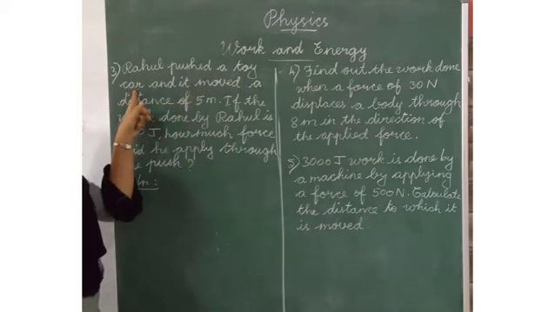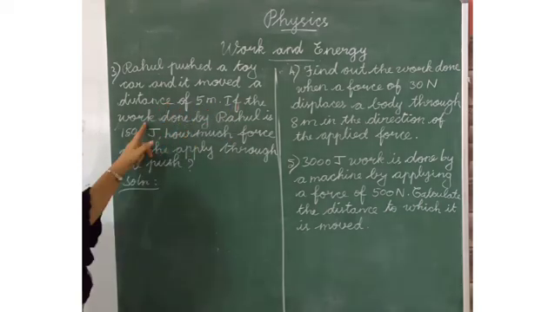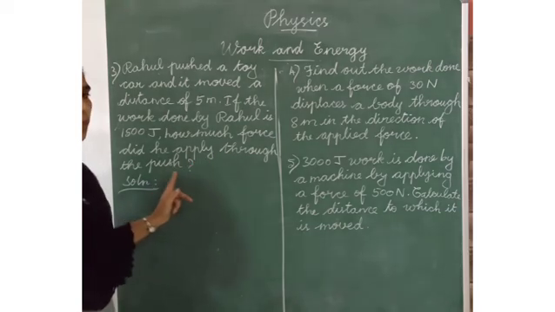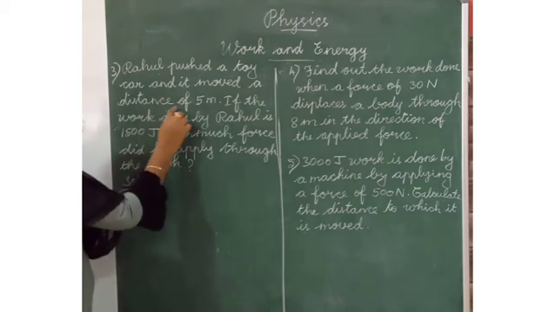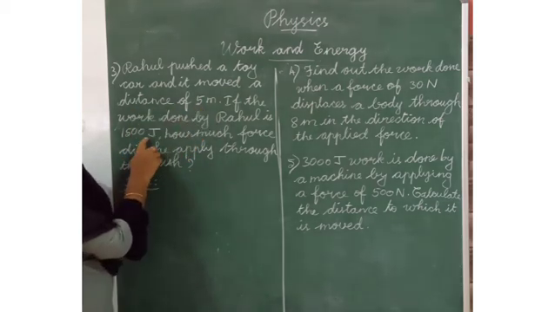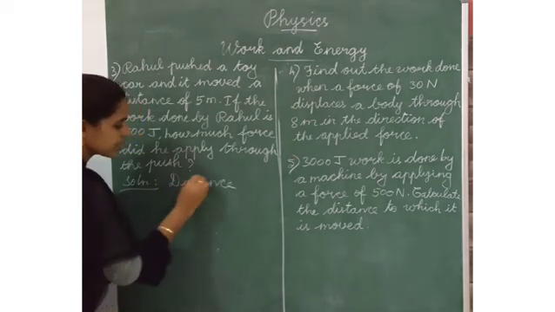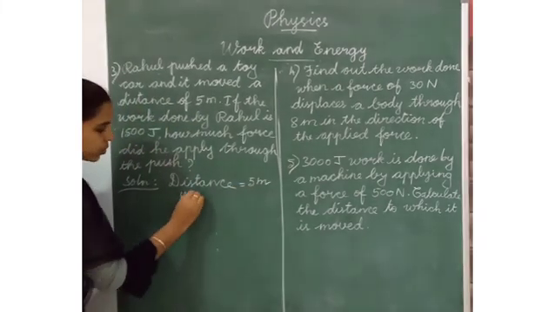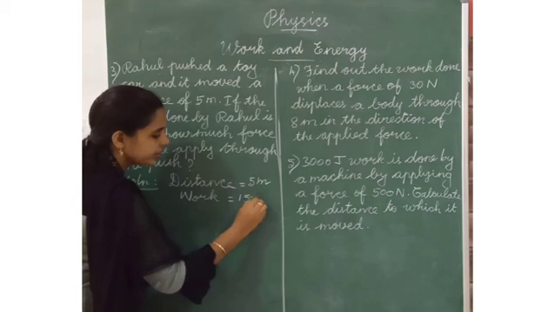Listen to the next question. Rahul pushed a toy car and it moved a distance of 5 meter. If the work done by Rahul is 1500 joule, how much force did he apply through the push? Okay, first solution. What are the things given here? Distance is given and work is given. So, we have to write the distance first. Distance is equal to 5 meter. Work is equal to 1500 joule.